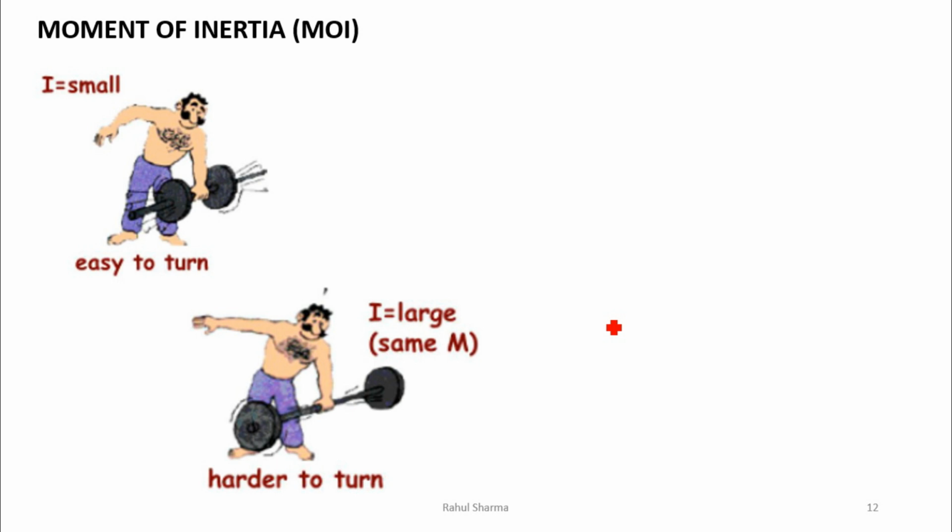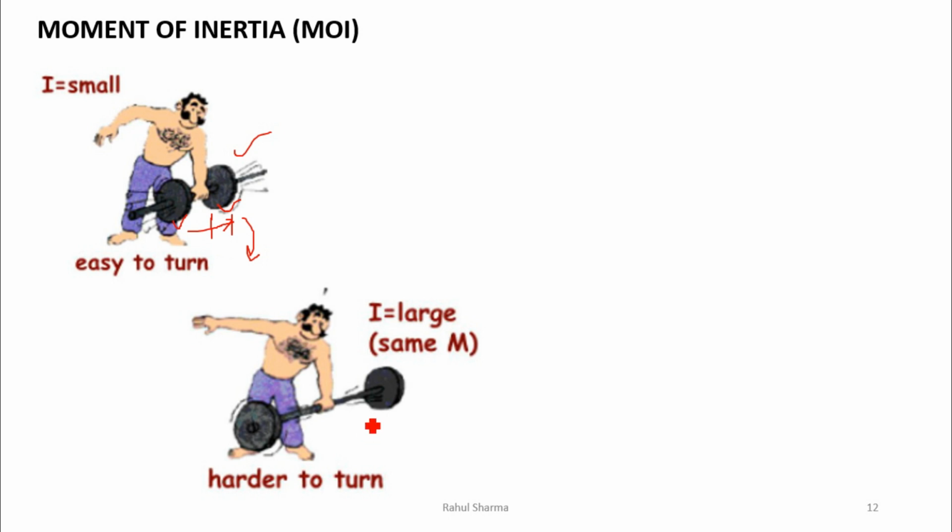I will explain this with these two diagrams. You can see this bodybuilder, he has to rotate the dumbbells. Now these weights are placed very near to the wrist. It will be very easy to rotate this type of dumbbell set because the force required in this direction has very little perpendicular distance, only this much.